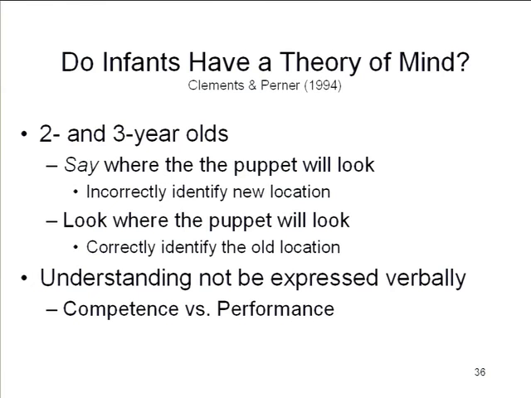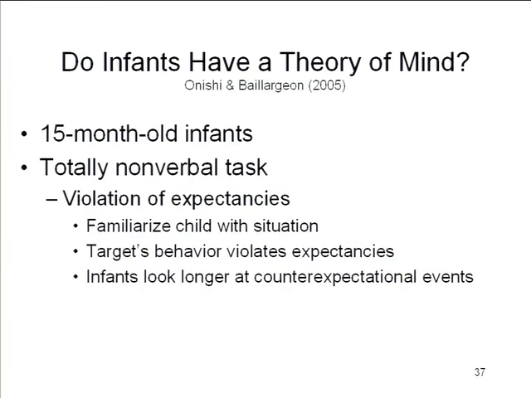Remember, the standard view is that theory of mind develops around 4 or 5, and it's a very old, very honorable trick in developmental psychology to say, oh, you can get this in 5-year-olds, I wonder if you can get it in 5-month-olds or 5-day-olds or 5-minute-olds or whatever. And exactly the same kind of thing happened here. Again, this is work by Joseph Perner, and what Perner noticed was that 2- and 3-year-olds will typically fail the first-order false belief test, or first-order theory of mind. But if you ask them again, they might get it the second time. So they seem to be able to have some idea of where things are, even if that doesn't translate itself properly into performance.